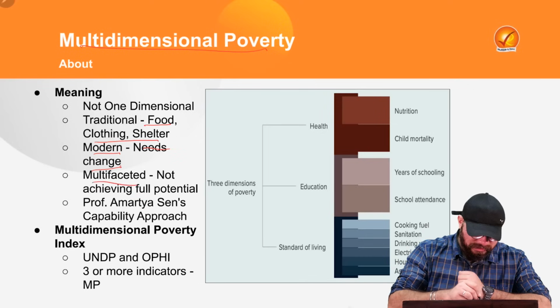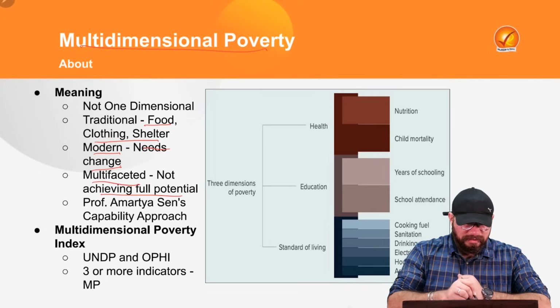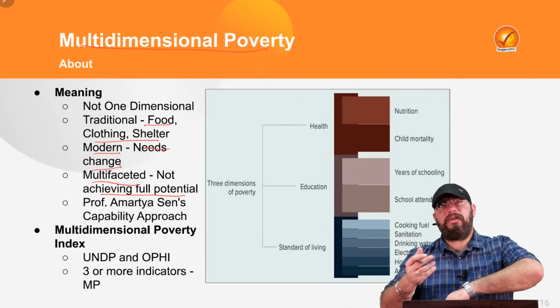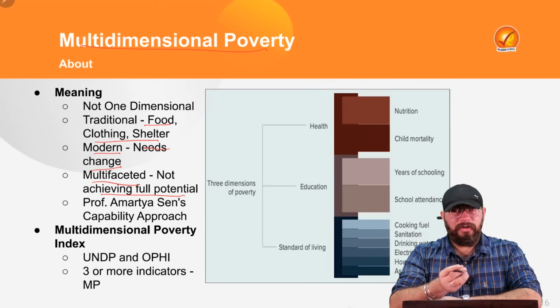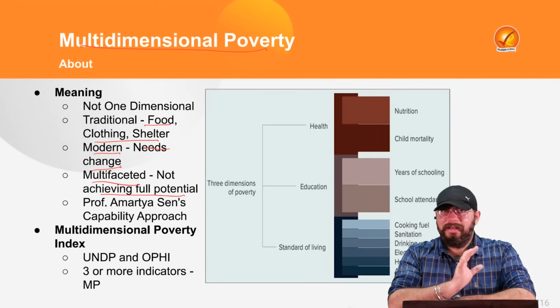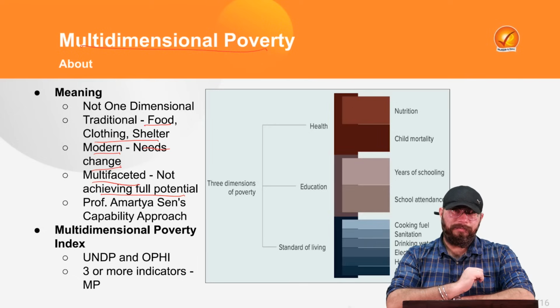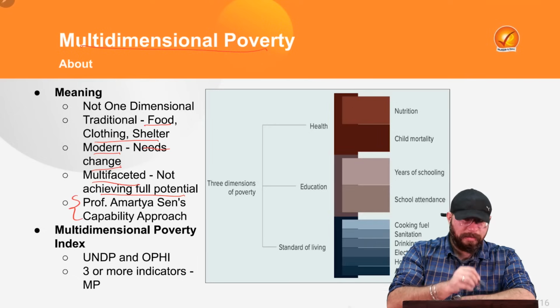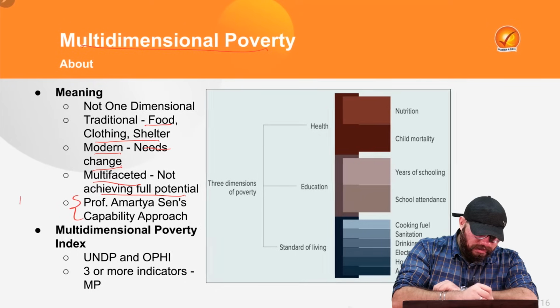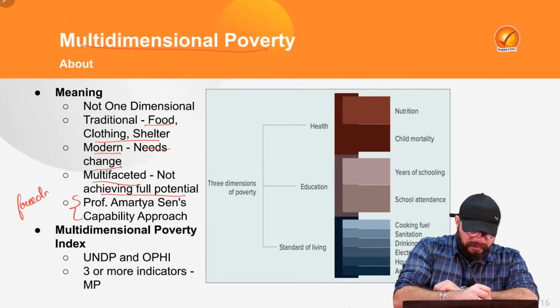So it's a multifaceted approach, and if a person is not able to achieve the full potential which they think they can achieve, due to several drawbacks, issues, or situations, that person is in a state of poverty. And we see Professor Amartya Sen's capability approach also talks about the existence of freedoms.